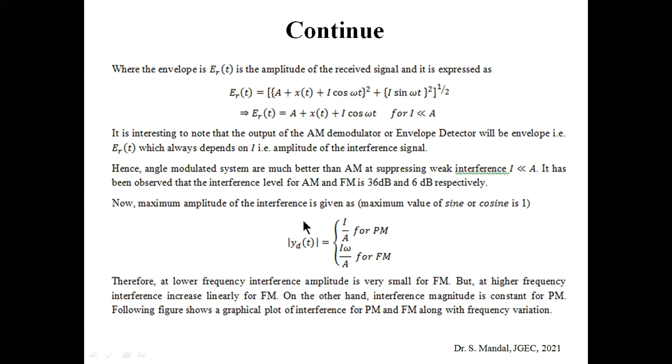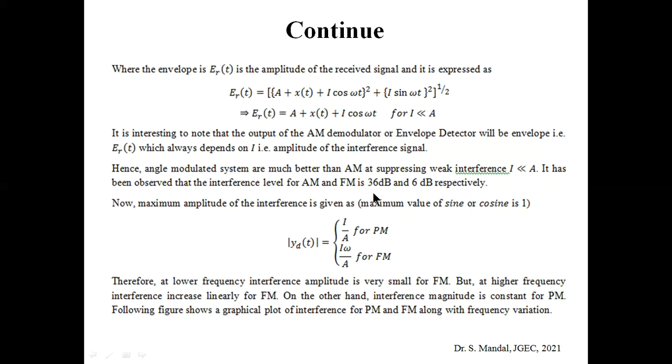If we are using this condition I less than A, in that case you can neglect the interference effect. So we can say that angle modulation systems are much better than AM at suppressing weak interference, I less than A. And it has been observed that the interference level for AM and FM is 36 dB and 6 dB respectively.